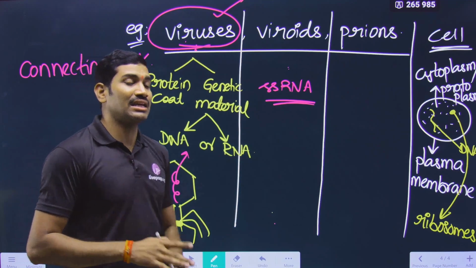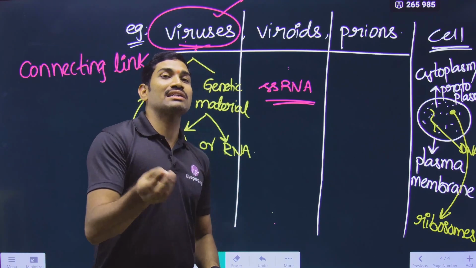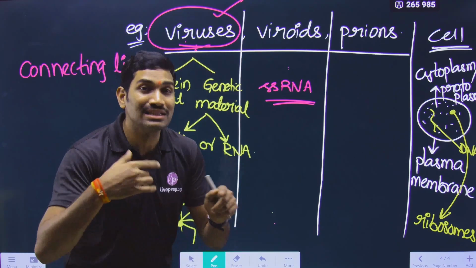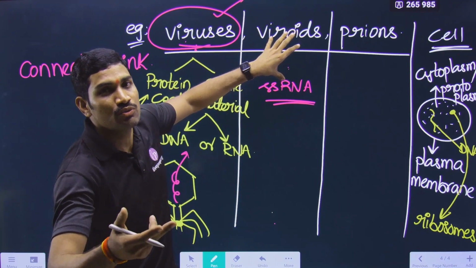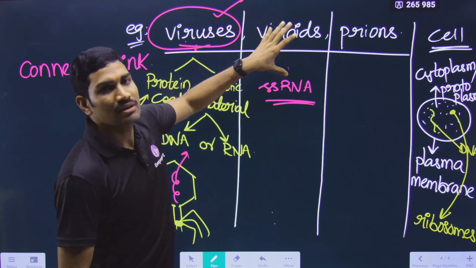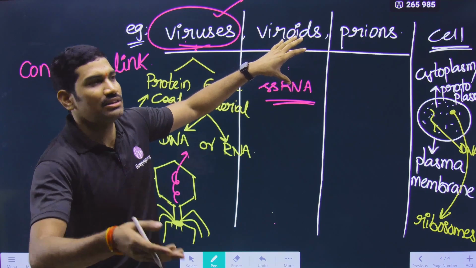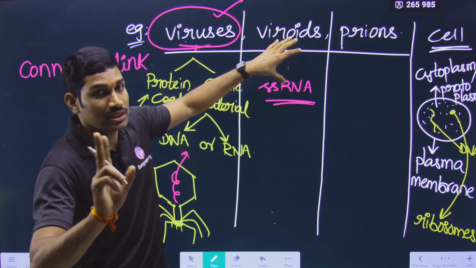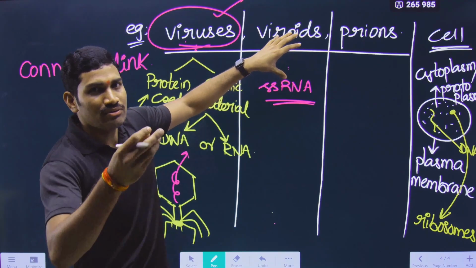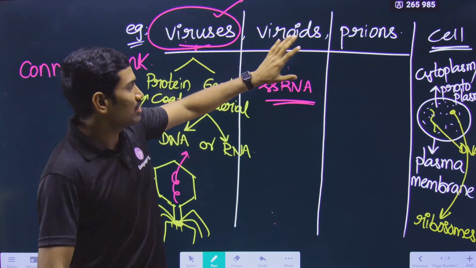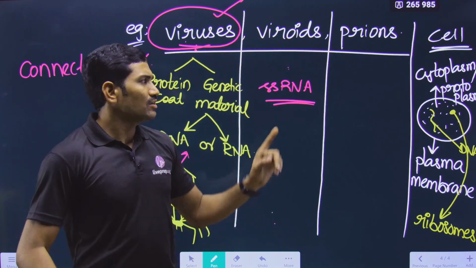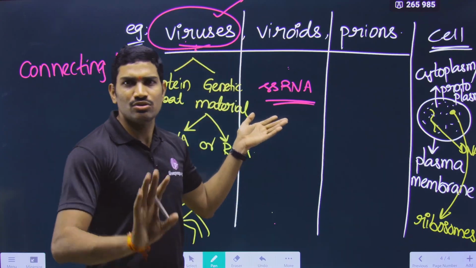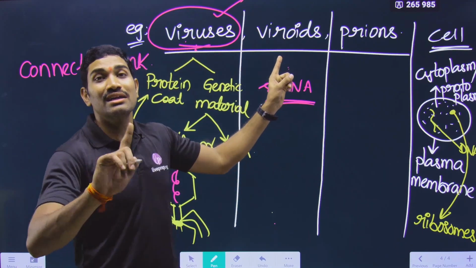Not all single stranded RNA. Some specific types of single stranded RNAs can cause diseases. That type of infectious means what? A disease causing genetic material. Means nucleic acid. Simply don't say genetic material also. So this type of disease causing nucleic acid molecule is simply called as viroid. That's it. Does it contain the basic structure like this? No. So this is also not considered as cell.